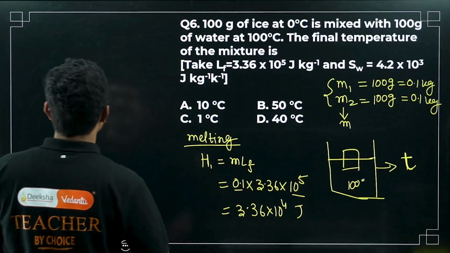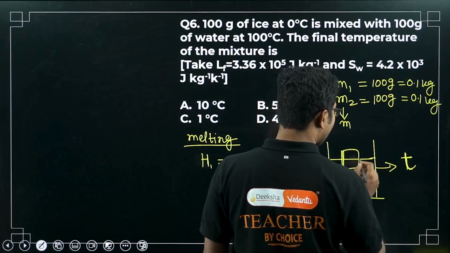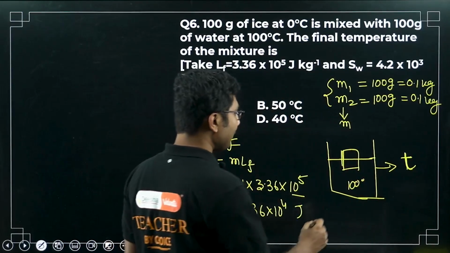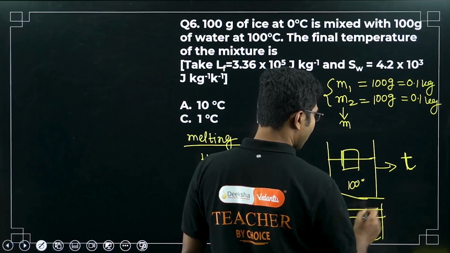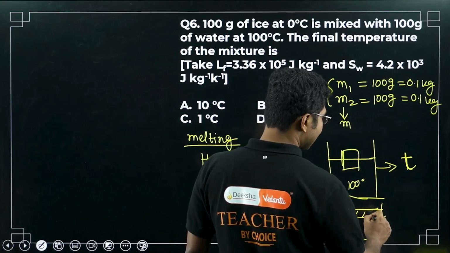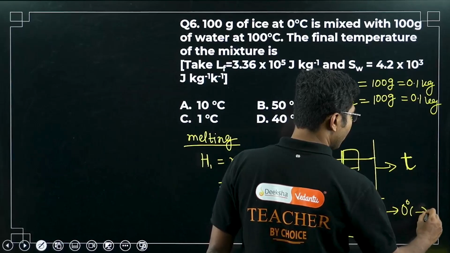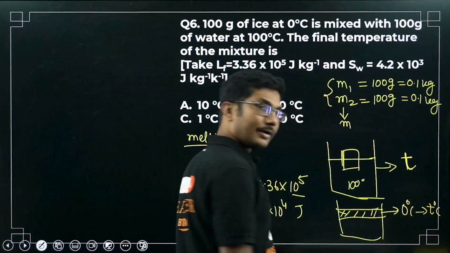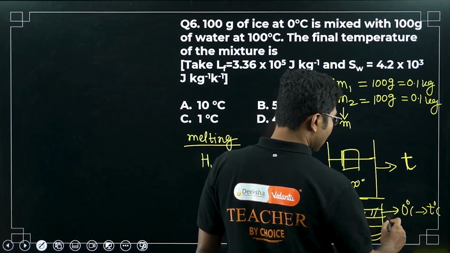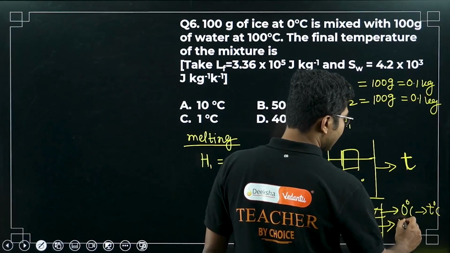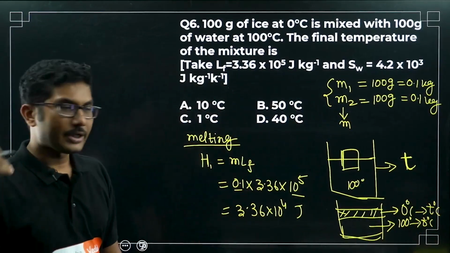Now what is the next stage? Next stage is the ice after melting will be water of 0 degrees Celsius, right? So ice will become water of 0 degrees Celsius. This is the old water, this is the new water from melting of ice. So this water will now reach from 0 degrees to T degrees Celsius. This is the second stage, and the old water's temperature will decrease from 100 degrees to T degrees Celsius. So everything will reach the final temperature of T degrees.